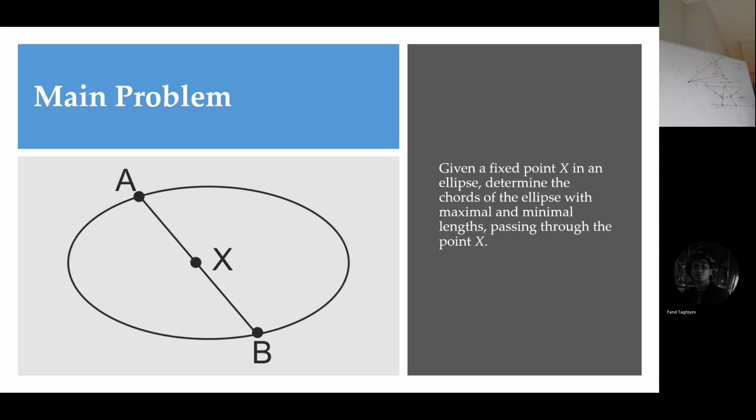Surprisingly, this question didn't attract much attention in the literature, though it is a relevant problem. There is no formula to solve it, no concrete formula, because it depends on X and on the ellipse, and there is no explicit solution for it. We can solve it only geometrically, like these problems.